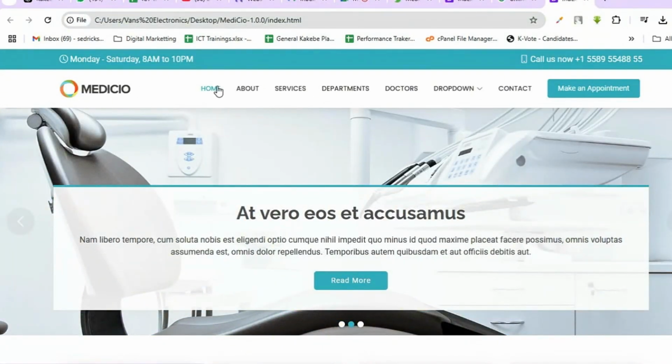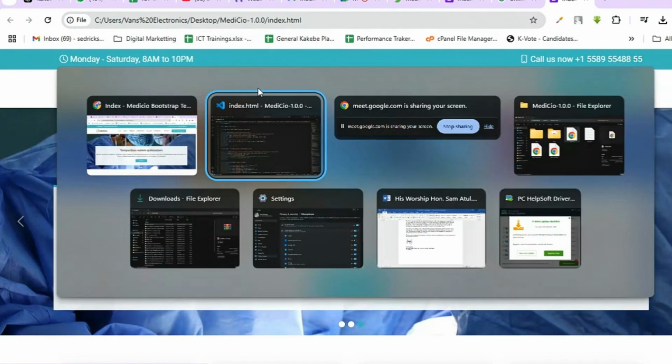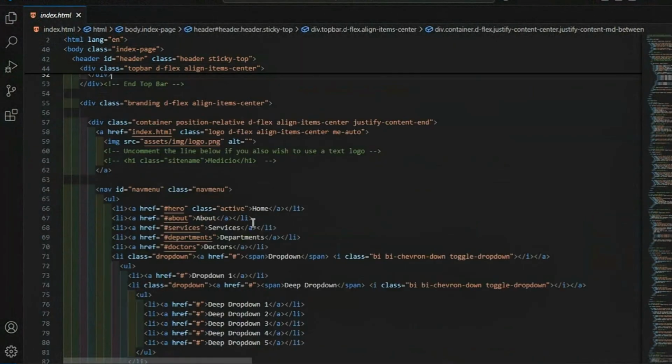Now, let's say I want to change this. Let's say this about, I want to make it about us instead of just about. So I'll go back to my code and scroll down to where is about. About is somewhere here. As you can see, we're using listings. There's listings, and then there's an anchor tag, and then there's hash, hash meaning it's an ID. And then there's a class.